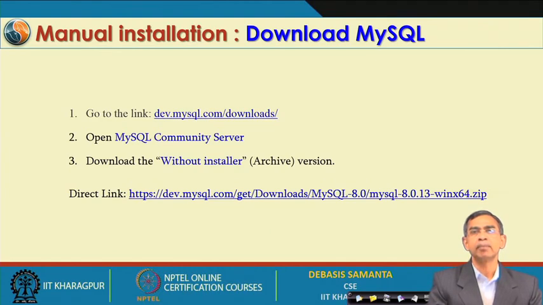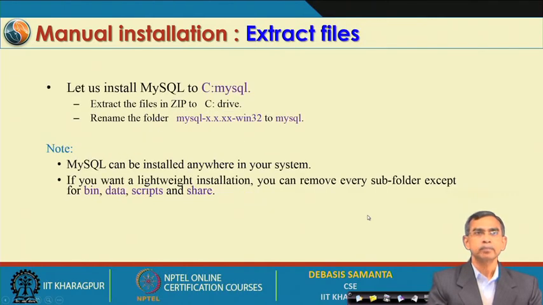I have mentioned here the software for the 64-bit machine. If you have a 64-bit machine, then it is here, and the latest version I have mentioned here is MySQL 8.0.13. This is the current version. So, you can download it, and if the version changes, you can again download the newer version, and you can again reinstall it, whatever it is. This will be downloaded as a zip file. So, you have to unzip this file.